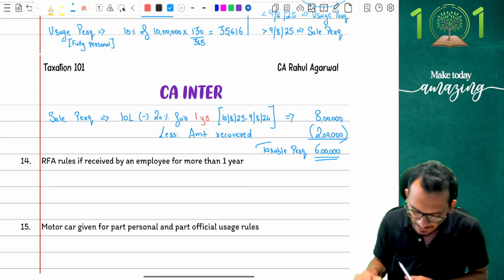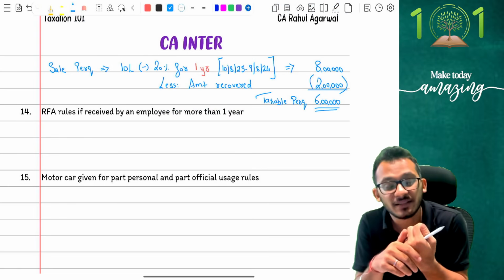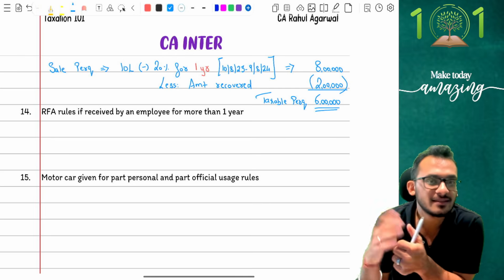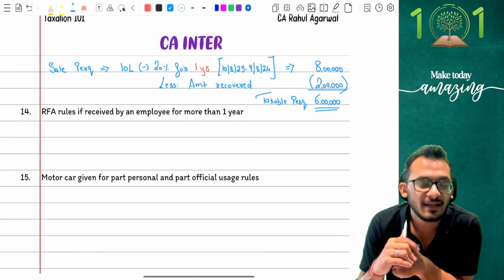Clear? Perfect. Next comes your 14, something which has not been tested in examination more than once in the past, but should be tested in examination. The question says, what are the RFA rules if the employee is going to receive it for more than 1 year?